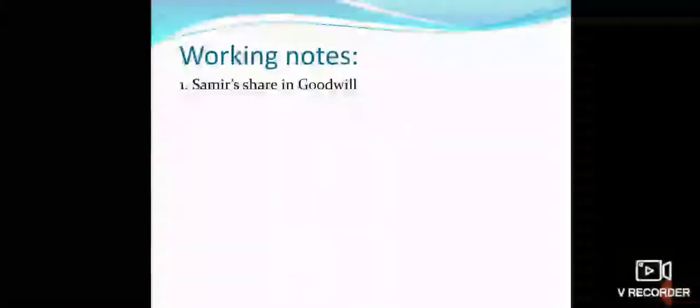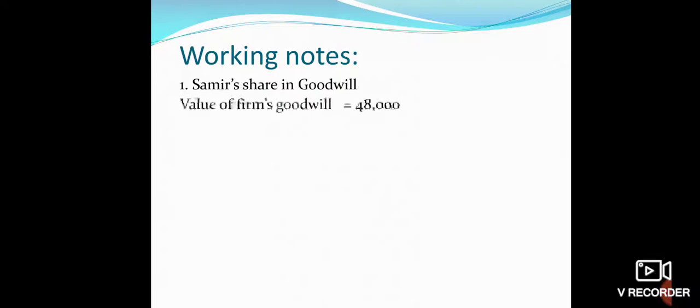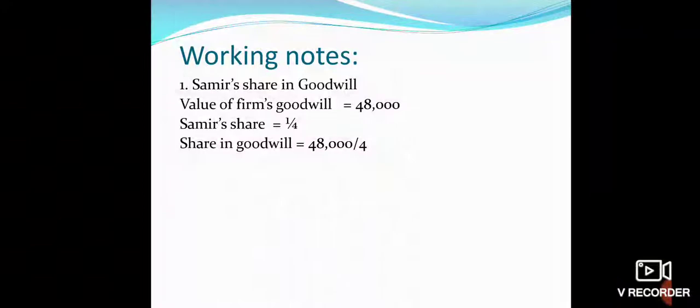So first of all, Sameer's share of goodwill. As we know, the value of goodwill is given as 48,000, and Sameer's share is given as 1/4. So his share in goodwill will be 1/4 of 48,000, that will be 12,000. Now let us calculate the sacrificing ratio.